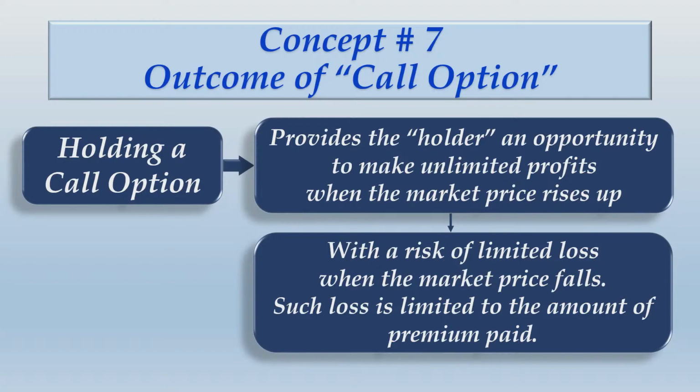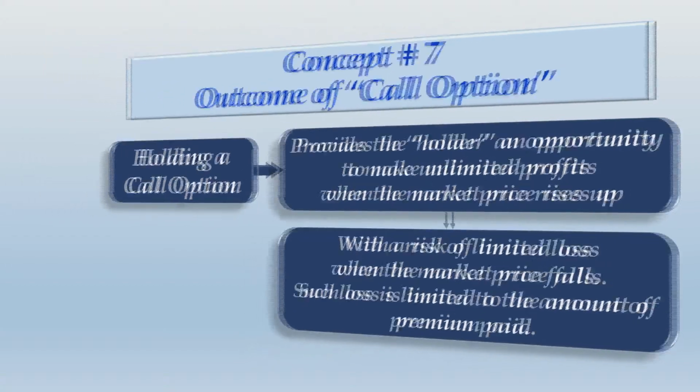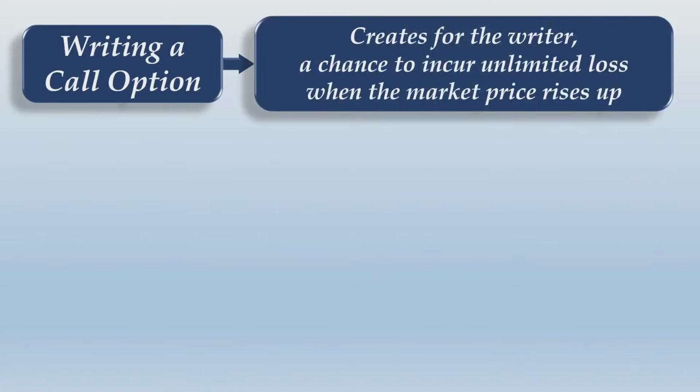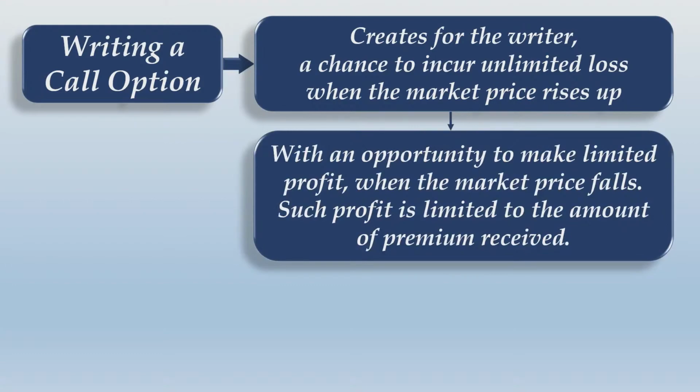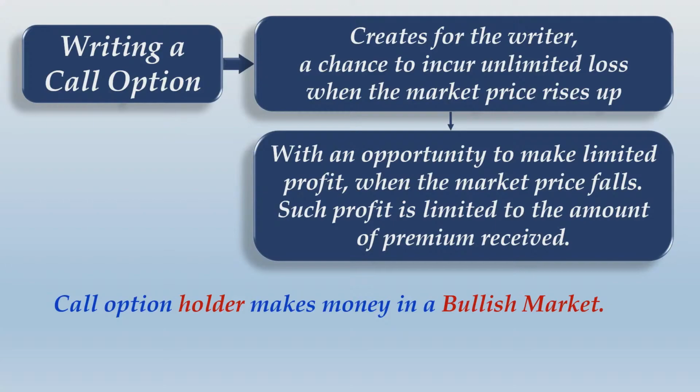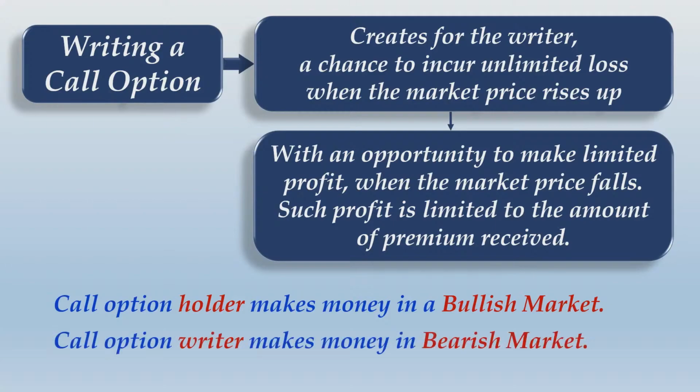Now let us talk about what will be the outcome of writing a call option. So moving forward, outcome of writing a call option. Writing a call option creates for the writer a chance to incur unlimited loss when the market price rises up, with an opportunity to make limited profit when the market price falls. Such profit is limited to the amount of premium received. So call option holder makes money in bullish market, call option writer makes money in bearish market. Quickly take the screenshot of this as well.